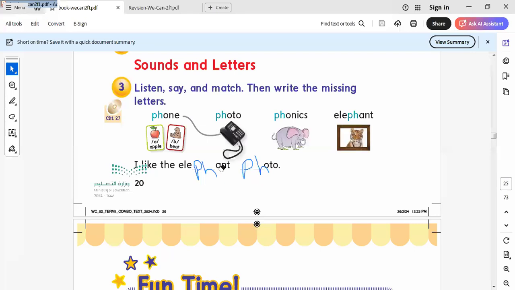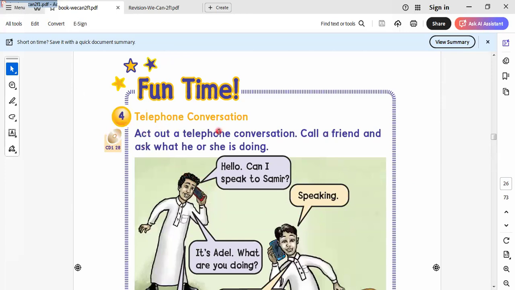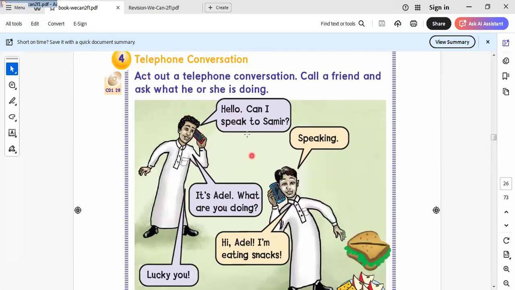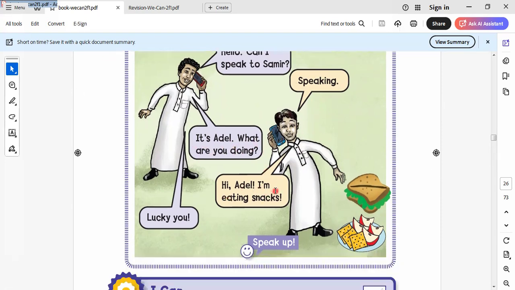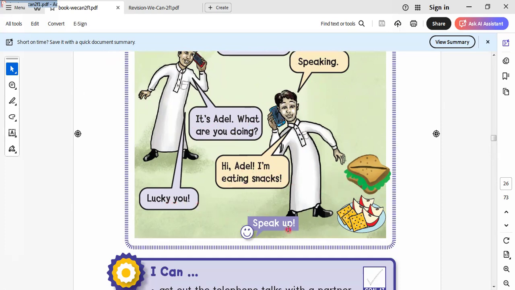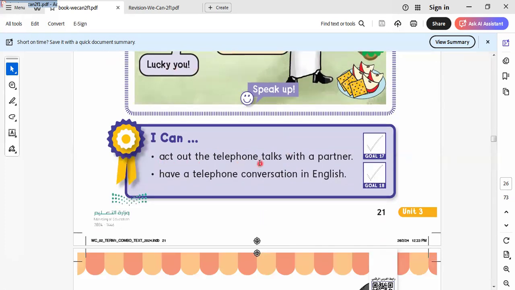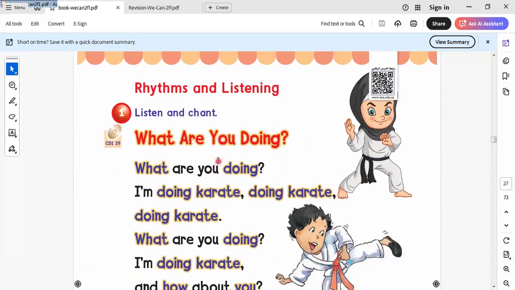Let's go to another item here. Here we say telephone conversation. This is a telephone conversation. Let's read it together to know more about this conversation. Hello, can I speak to Samir? Speaking. Samir speaking. It's Adel. When we introduce someone, we say this is, or it's, which can relate to a thing, not a person. It's Adel. What are you doing? Hi, Adel. I'm eating snacks. Lucky you. Speak up. Here is I can act out telephone talks with a partner, have a telephone conversation in English.